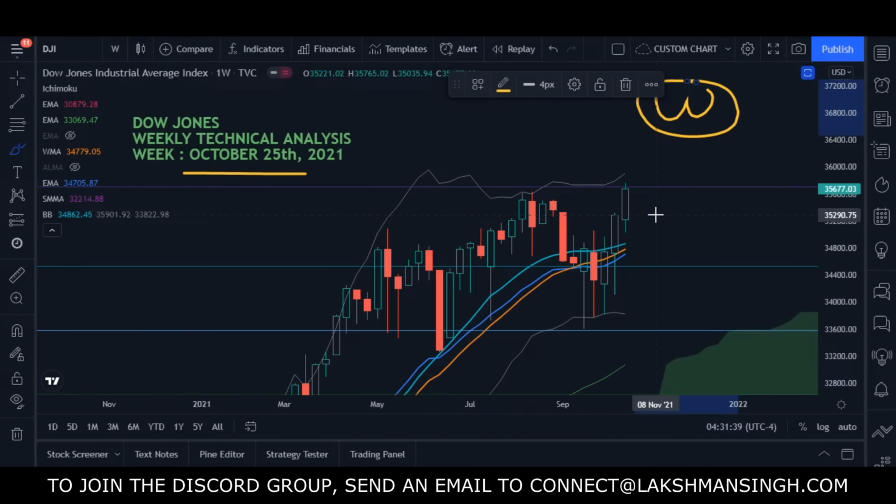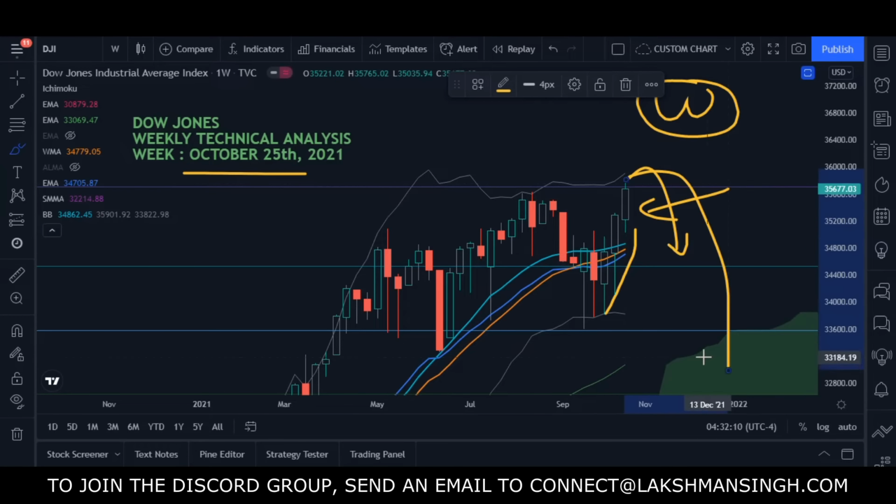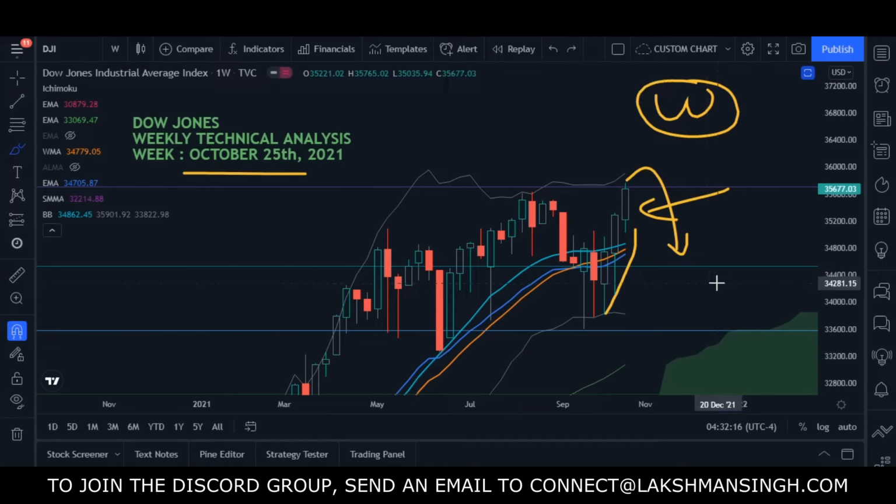So this is the weekly chart, and these are the weekly candles. If you see the last candle, it's a bullish candle, and before this candle there were two candles: one, two, three. So this is a perfect pattern for three white soldiers. Whenever three white soldiers are formed, it's a sign of reversal. When I say reversal, it actually means the market may come down this much heavily. But this may not actually happen.